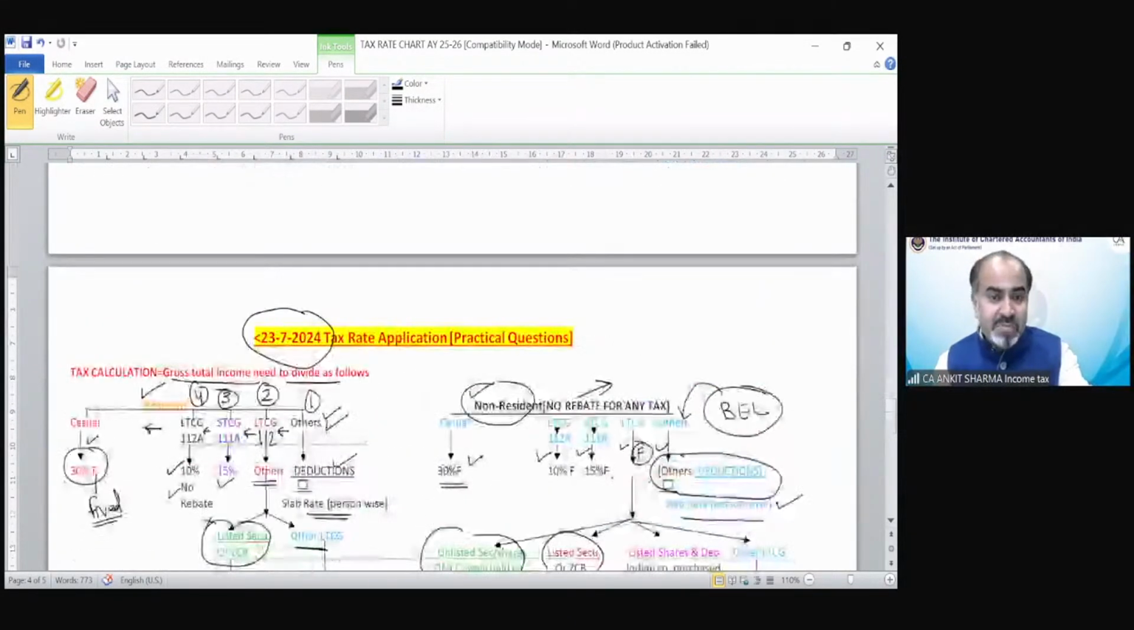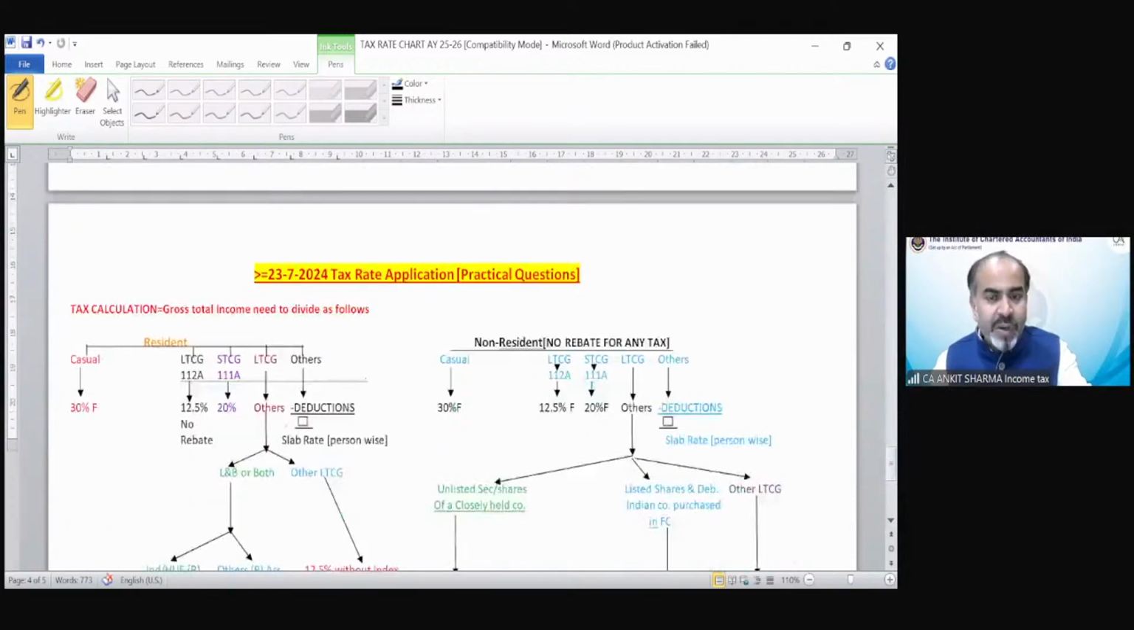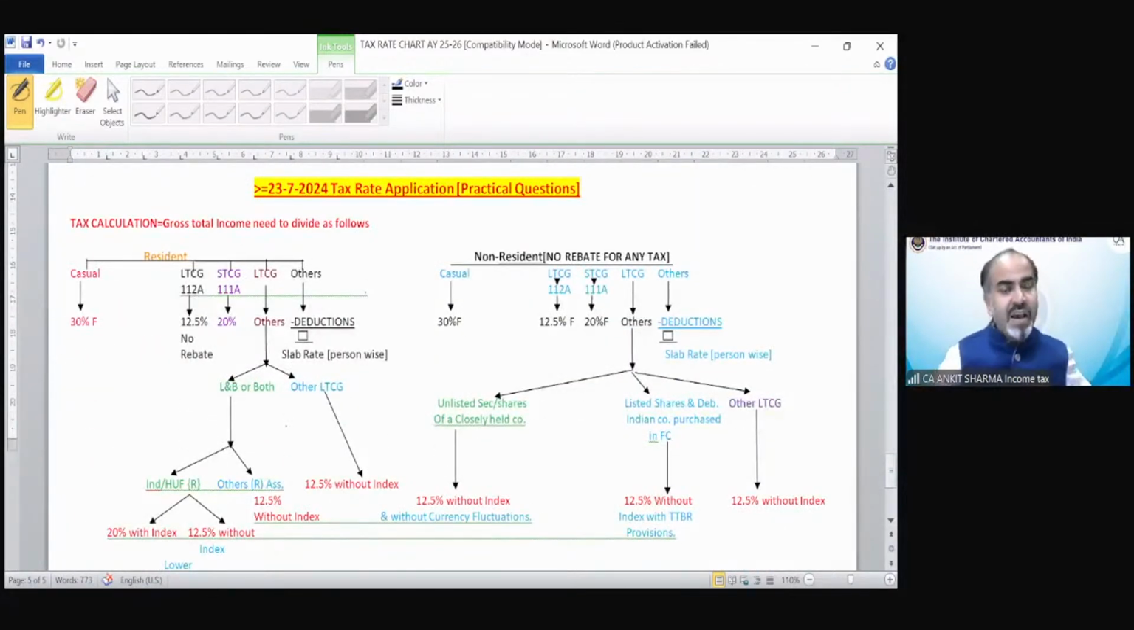So that was the case before 23rd of July. What is the case on or after 23rd of July? That we will discuss after a small tea break. And then we will solve our MCQ and test your knowledge questions. When we solve some test your knowledge questions, you will be able to understand exactly how to apply the rates, etc.